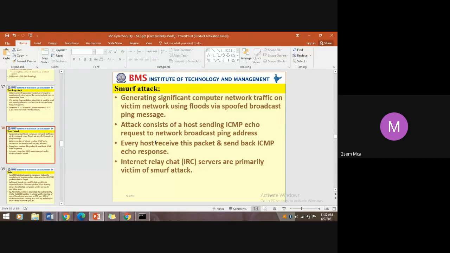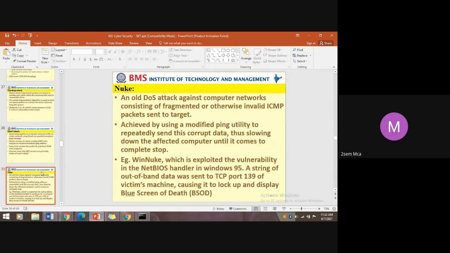Then at some point it says thank you very much, I think you got everything, and terminates the session. So IRC, Internet Relay Chat servers are the major victims of Smurf attacks. Is it clear? So this is another kind of DOS attack.